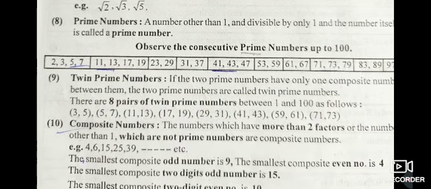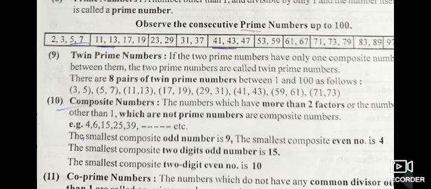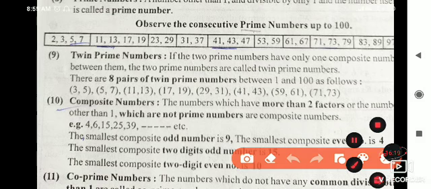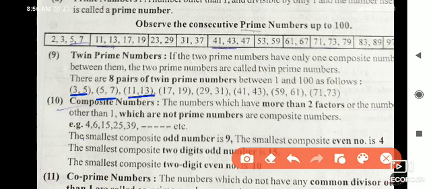There are a total of 8 pairs of twin prime numbers in 1 to 100. How many? 8 pairs. Which are those 8 pairs? 3 and 5, 5 and 7, 11 and 13, 17 and 19, 29 and 31, 41 and 43, 59 and 61, 71 and 73.